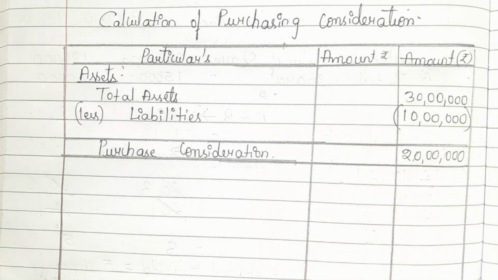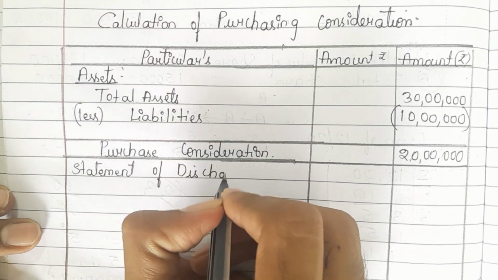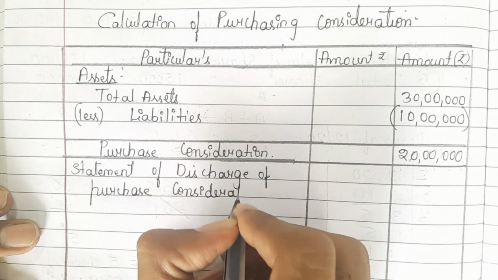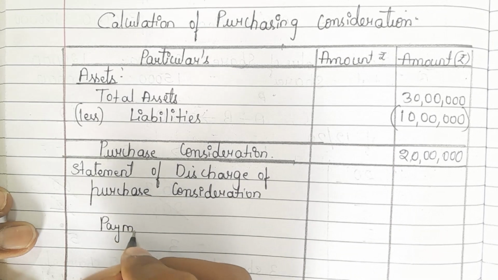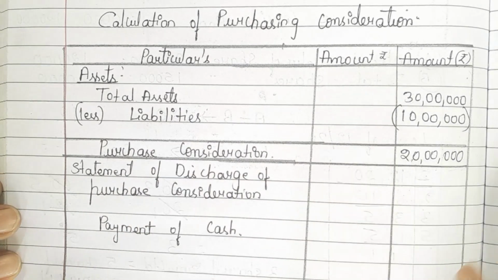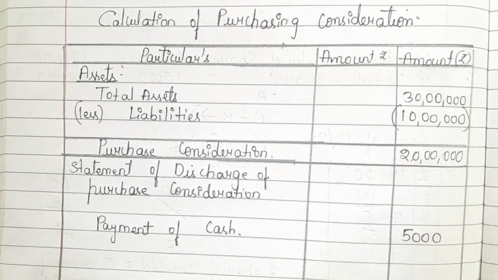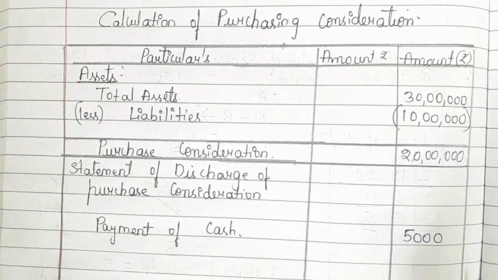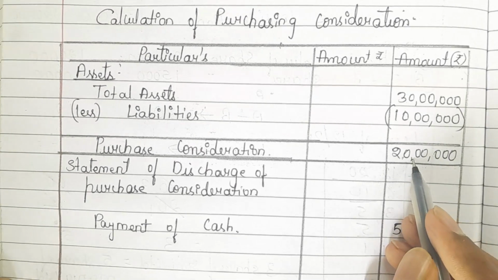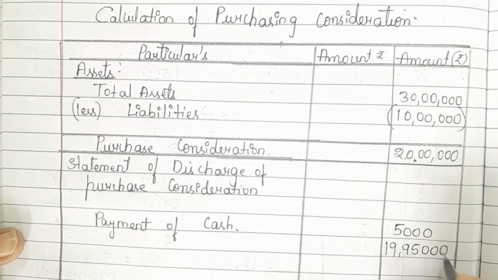First they have given rupees 5,000 shall be paid in cash. So that is known as statement of discharge of purchase consideration. First, payment of cash. How much cash they are giving? They are paying 5,000 rupees cash. Next, what they have told? Balance of the consideration. Balance means you have to minus this 5,000 from 20 lakh, which you will get 19 lakh 95,000. This is the balance.